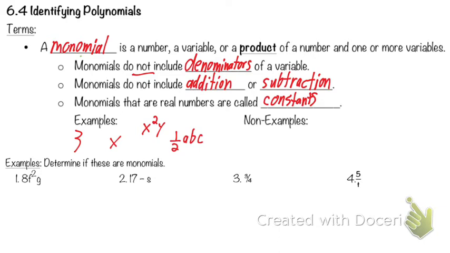Now notice it said no denominators, but I have a denominator there. But it says no denominators of a variable, like no variables in the denominator. Do I have a variable in the denominator? No, it's a number, it's 2.